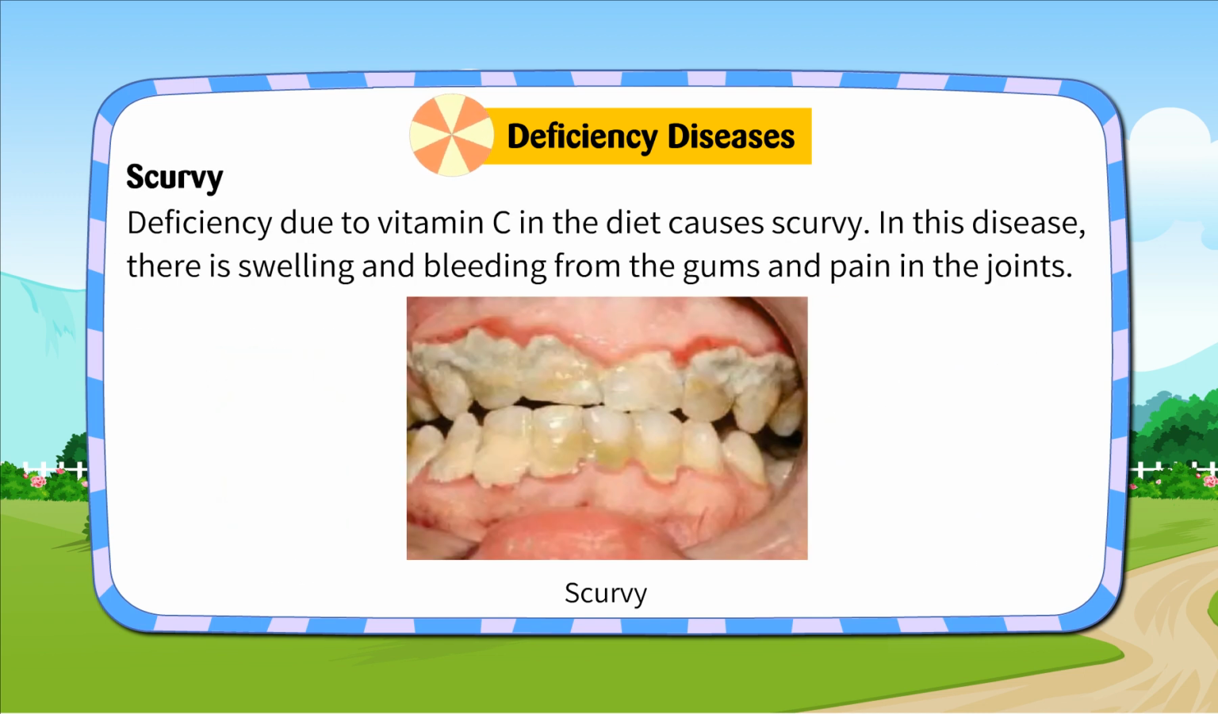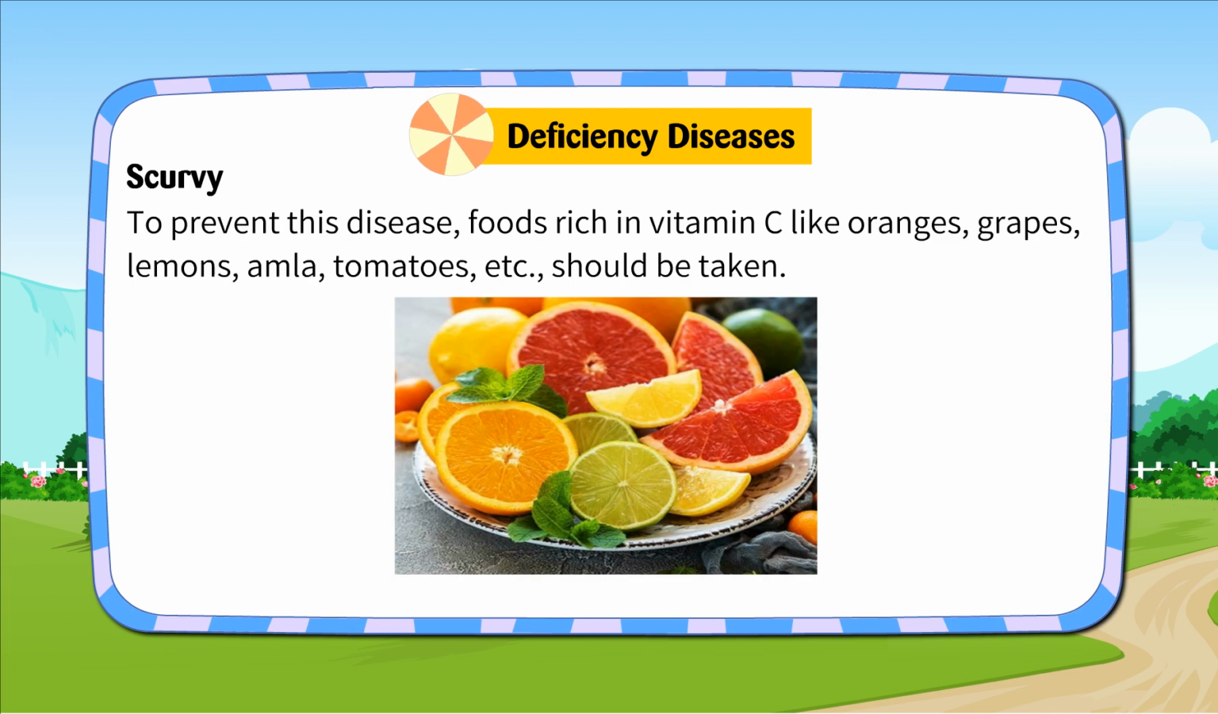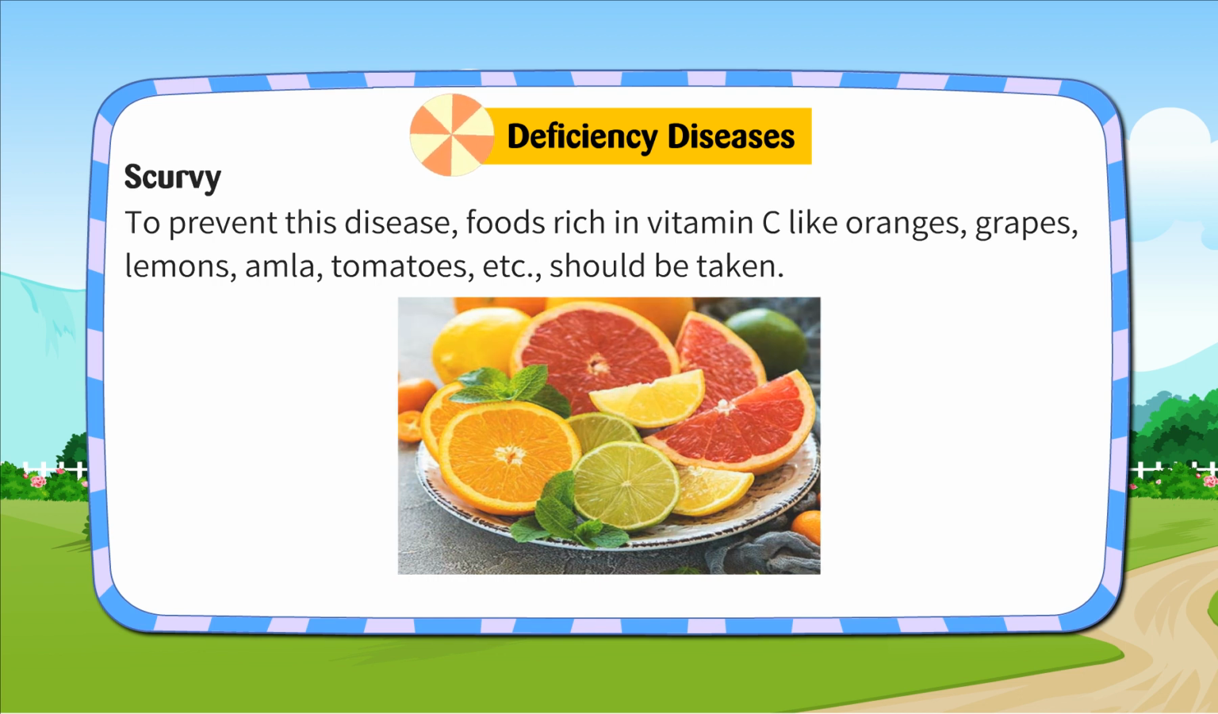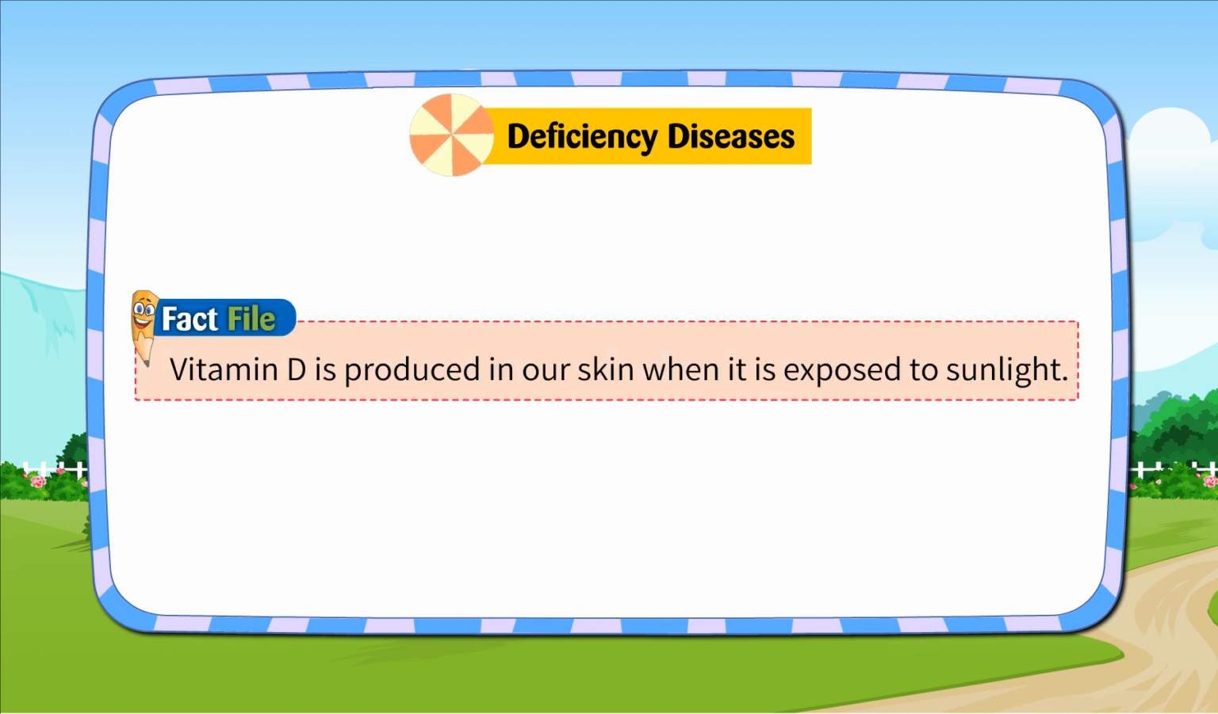Scurvy. Deficiency of vitamin C in the diet causes scurvy. In this disease, there is swelling and bleeding from the gums and pain in the joints. To prevent this disease, foods rich in vitamin C like oranges, grapes, lemons, amla, tomatoes, etc. should be taken.